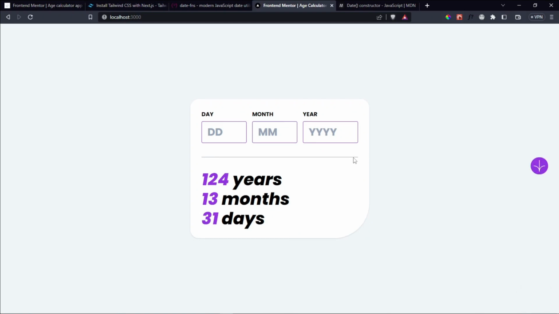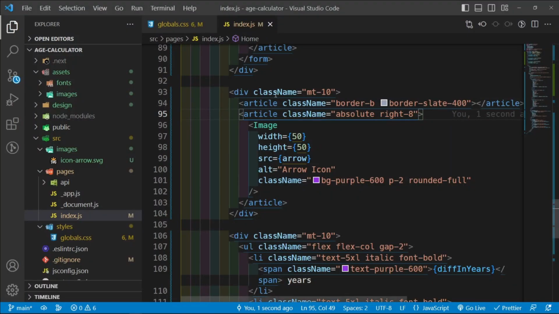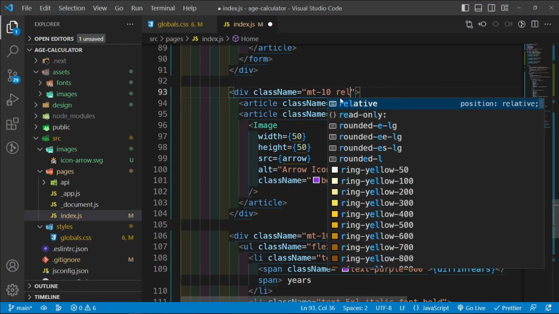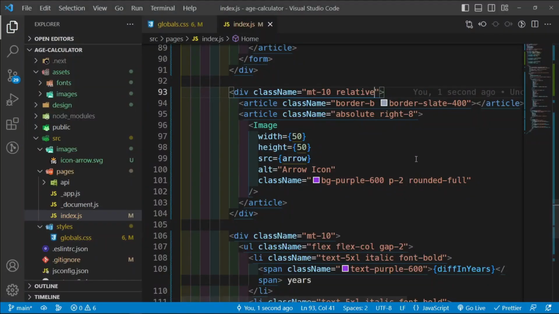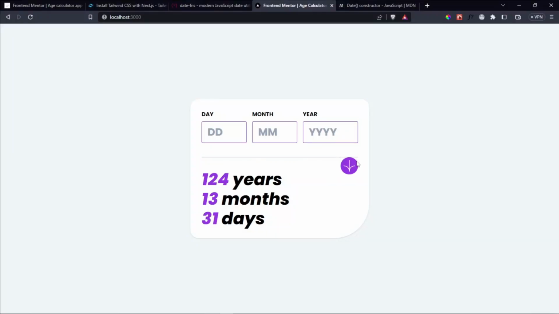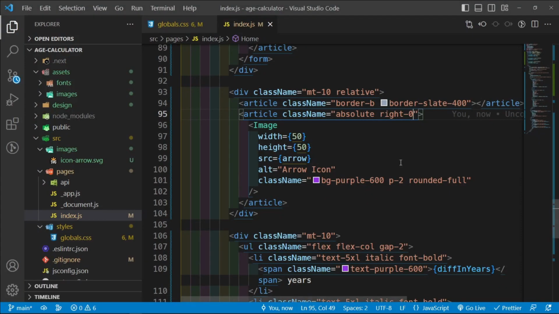But then we want it to be relative to this div. So we're going to give this div a class name of relative, which is then going to bring it here. So this is right of 8. Instead of right of 8, I want it to be right of 0, which means it's going to bring it exactly here. And then bring it topwards. Let me say top 0.